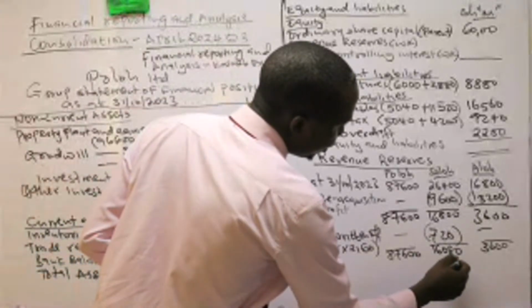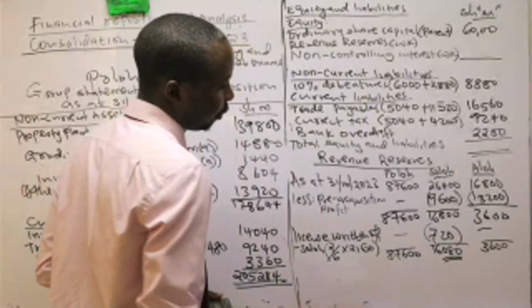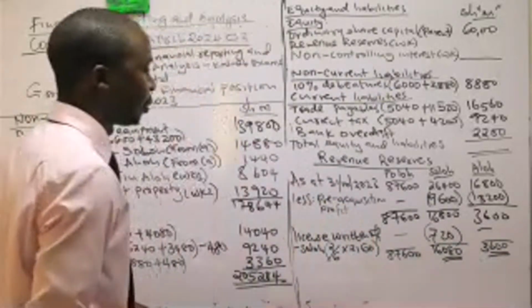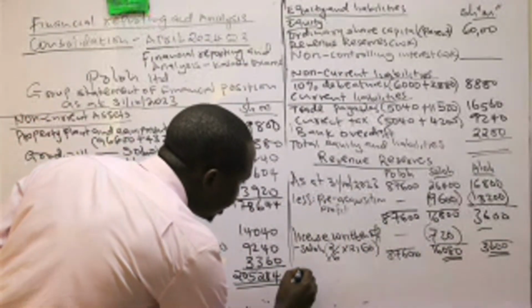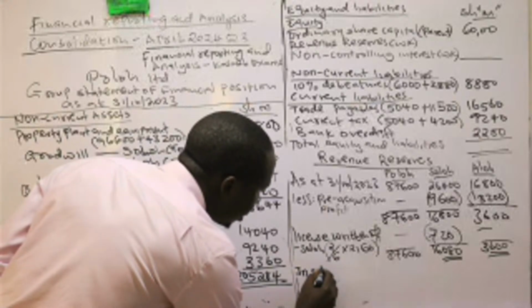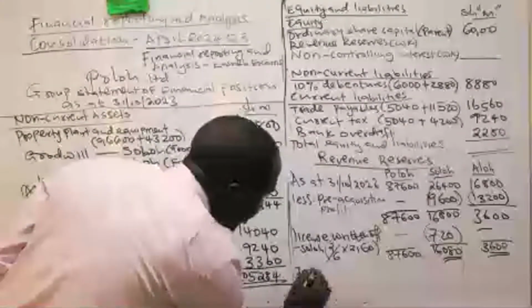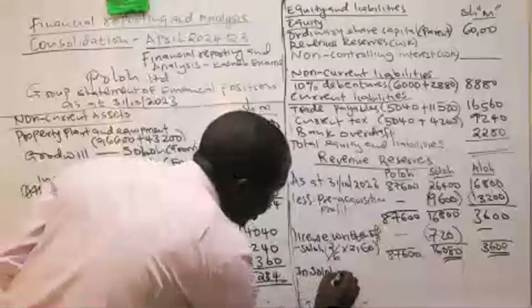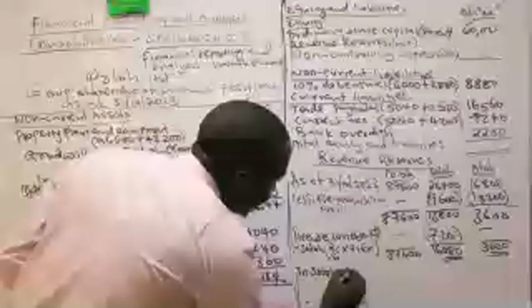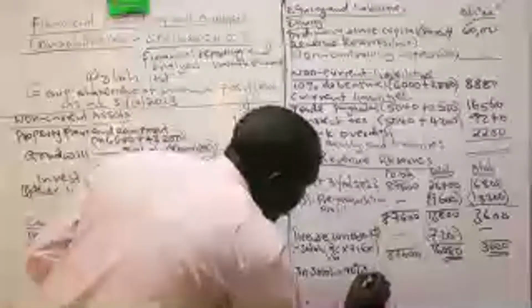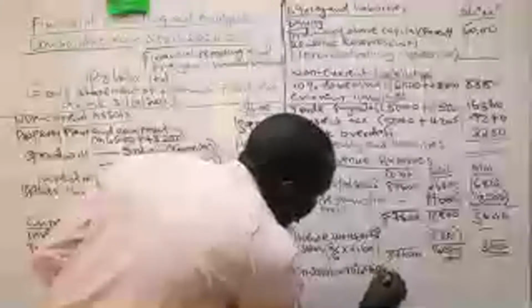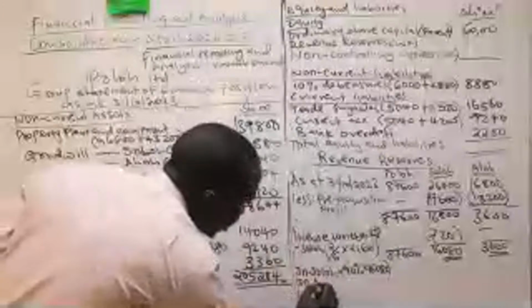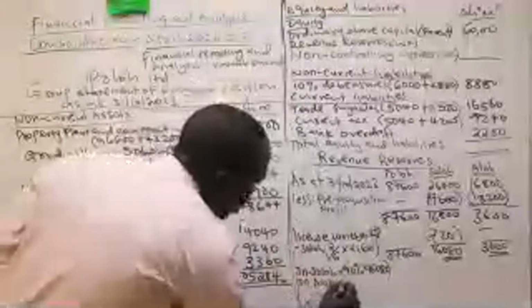So here we have a profit in Soro. After adjustment, we have this profit and we have this. So the parent will take, in Soro, his share at 0.80. So you will take that one, and in Alloy, you will take 30% of that profit. 30% of 36.